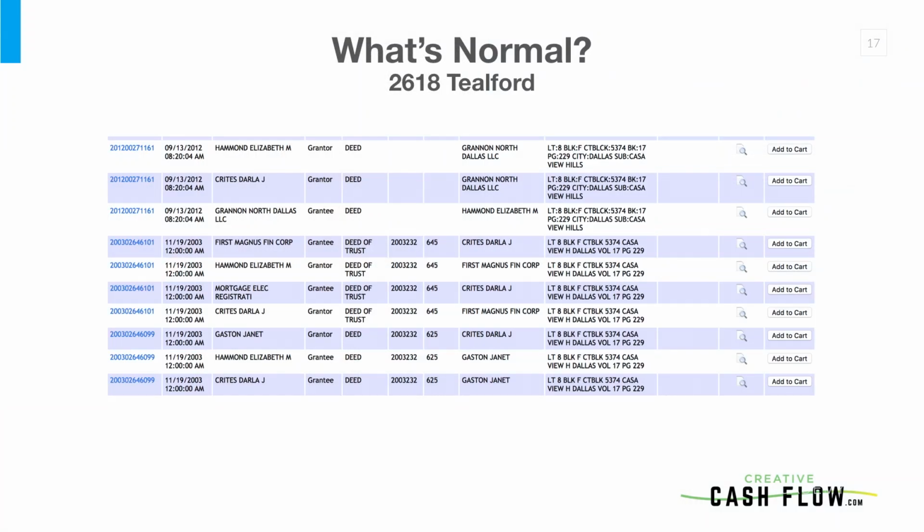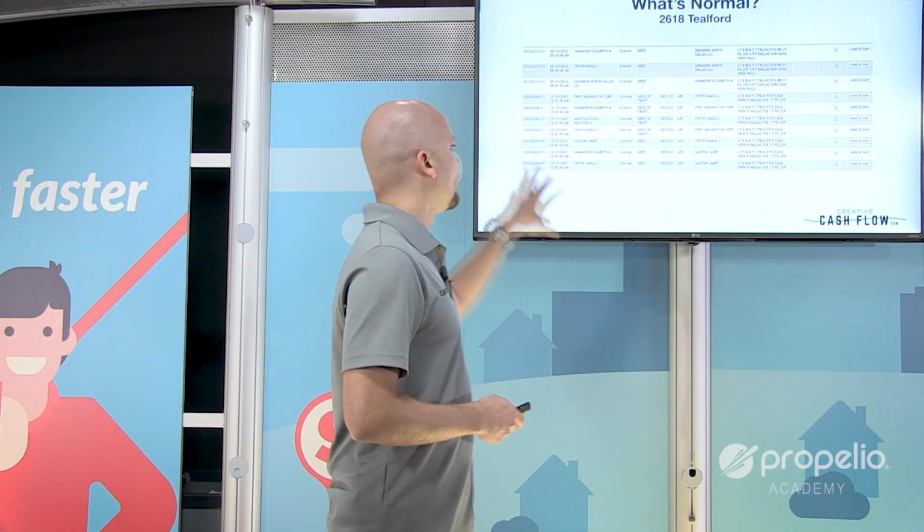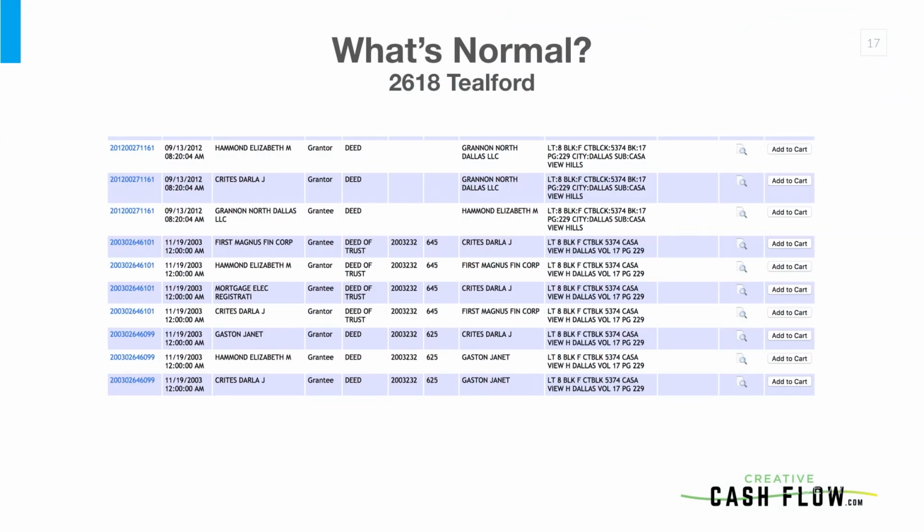Once you do that search, this is kind of what you want to see. This is a normal result from a title search. This is a very nice and pretty title search. So when I searched, this is a property that I bought a few years ago. When I searched for this, this is what I saw.